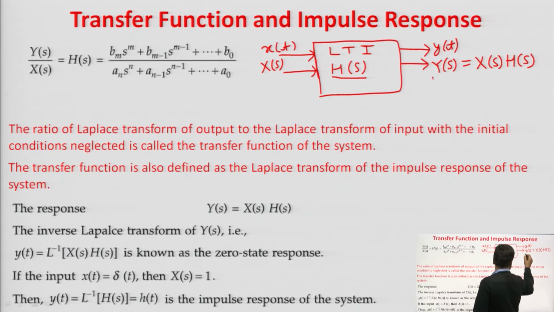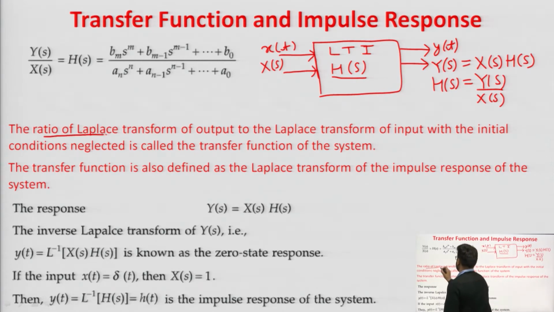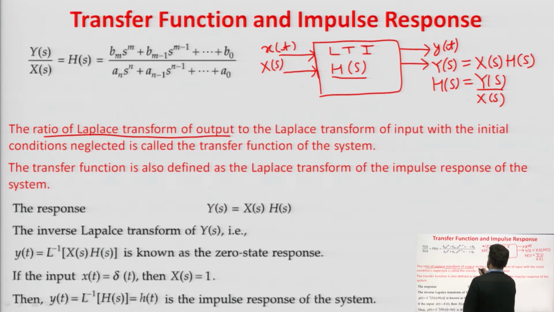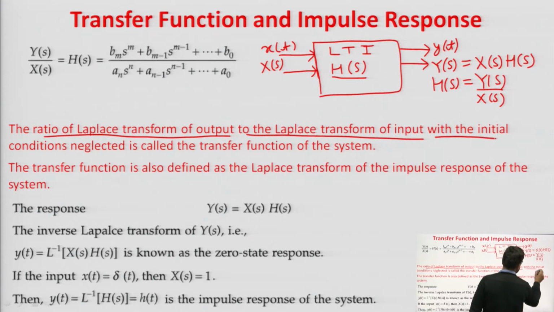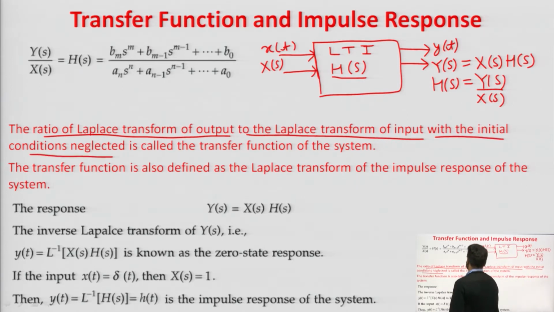So, from here we can also say that h of s is y of s by x of s. We can define our transfer function as the ratio of the Laplace transform of output to the Laplace transform of input with the initial conditions neglected. अगर मैं अपनी initial conditions neglect करके Laplace transform of output to the Laplace transform of input का ratio निकाल लूँगा, then it will be termed as our transfer function.